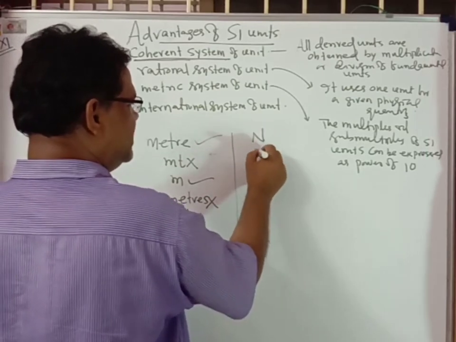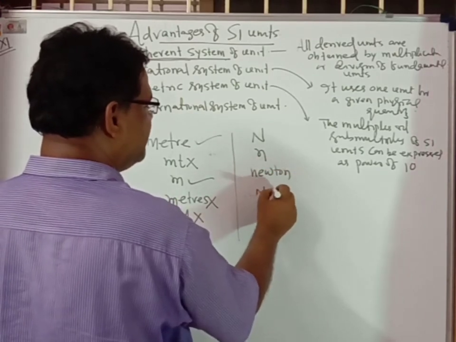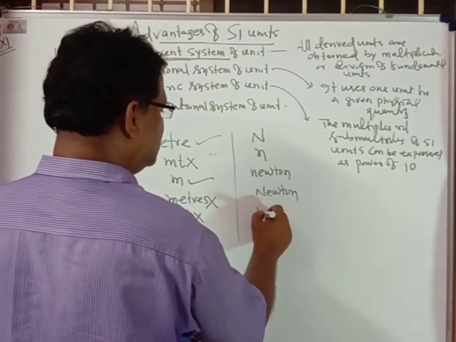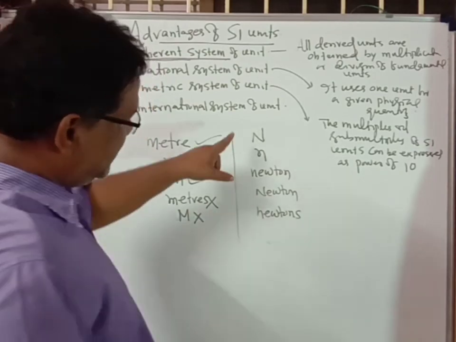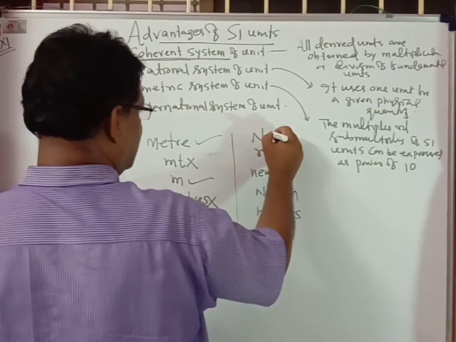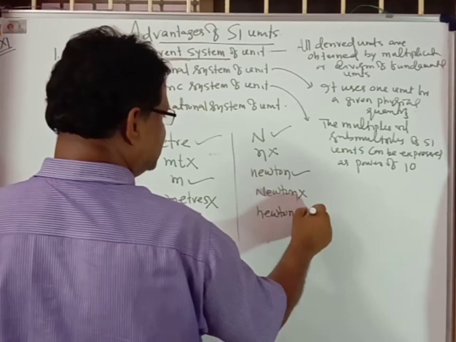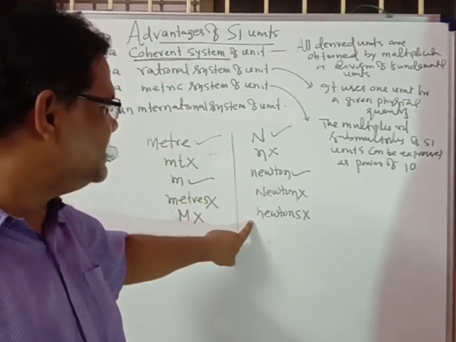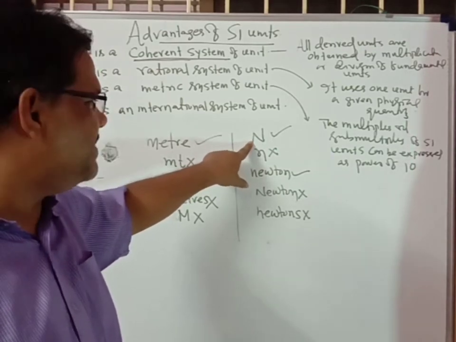In the same manner, if you talk about the unit Newton, we can write Newton, newton, N, Newtons. Out of these, one is correct and the others are wrong. If the unit is derived from the name of a scientist, then when you write the unit symbolically it should be a capital letter, that is capital N for Newton.